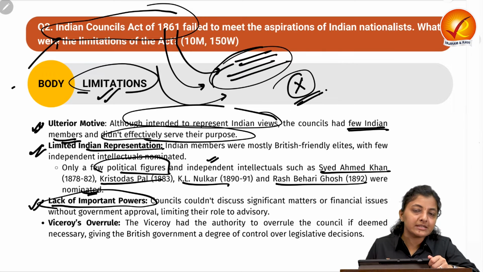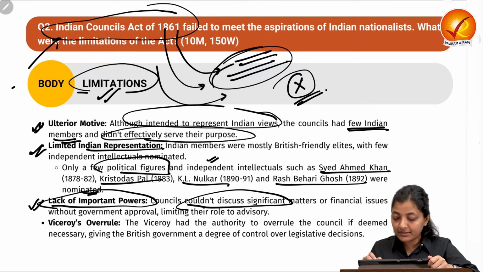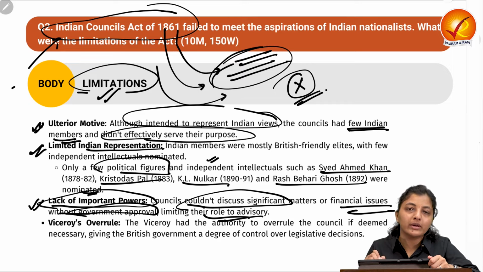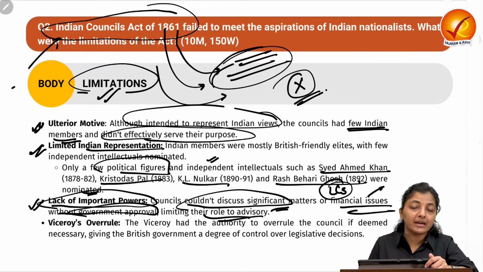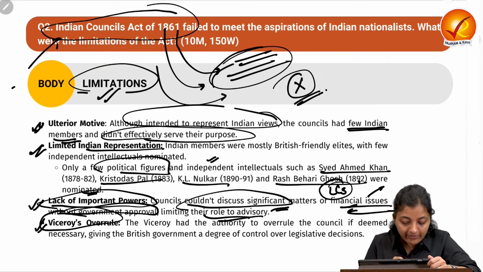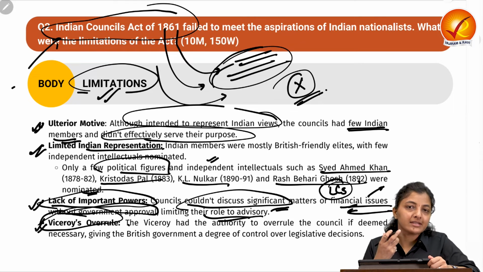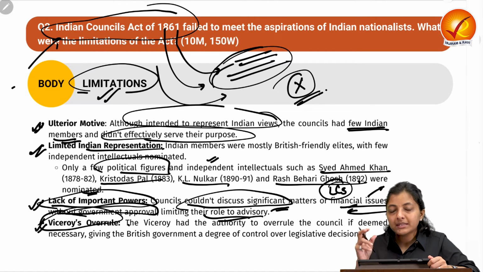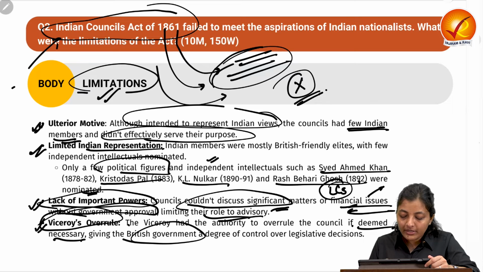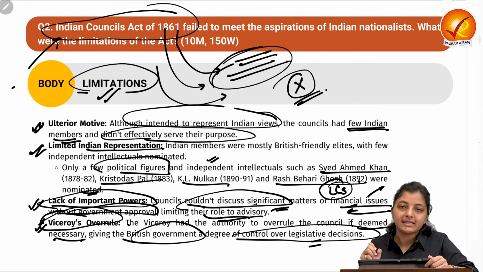Next is about the lack of important powers. Although the legislative councils were there, and the executive council was there, the councils could not discuss significant matters or financial issues without government approval, limiting their role to advisory. It means the legislative councils could not discuss significant matters of financial issues. Next is about the Viceroy's overrule. Again, we have discussed that the Viceroy can overrule the legislative council's decisions with its executive council if they deem it necessary, giving the British government a degree of control over legislative decisions.